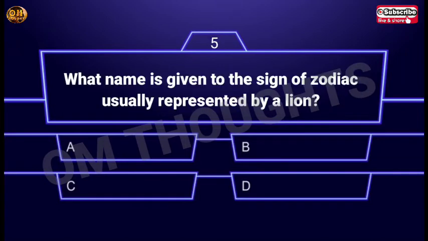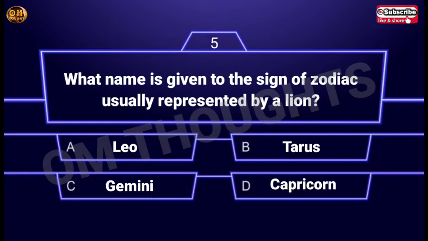Fifth question. What name is given to the sign of zodiac usually represented by a lion? Option A, Leo. Option B, Taurus. Option C, Gemini. Option D, Capricorn. The answer is option A, Leo.